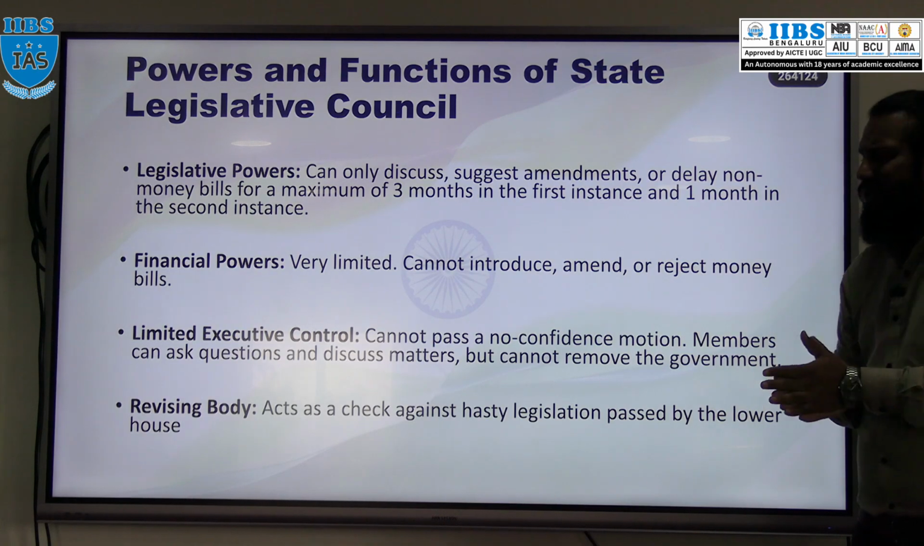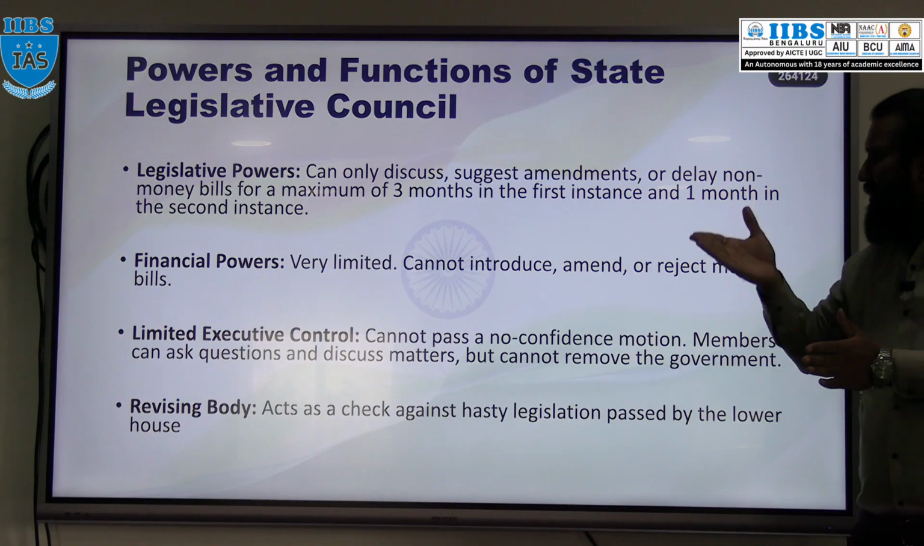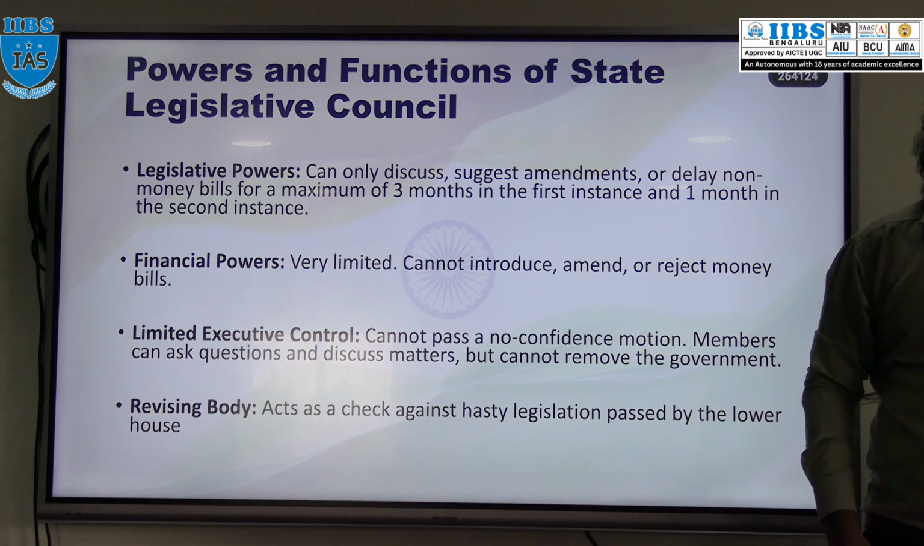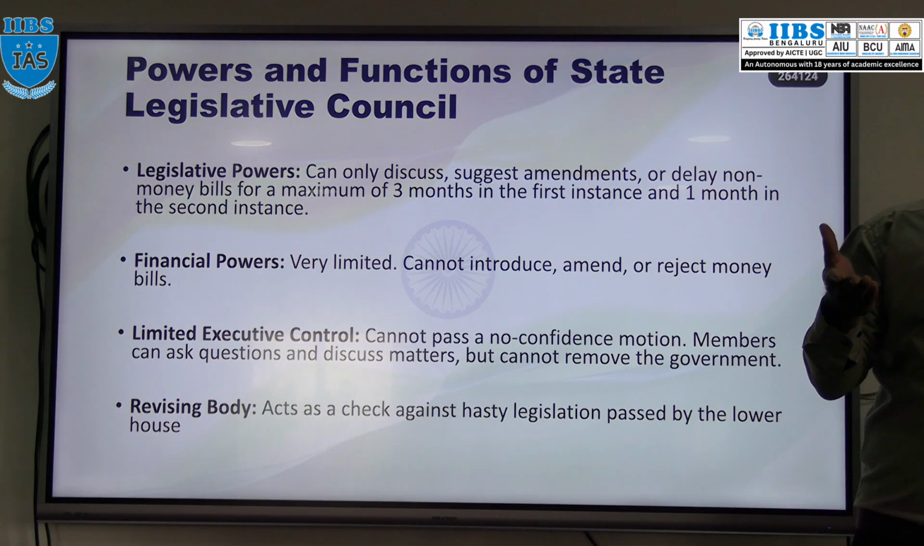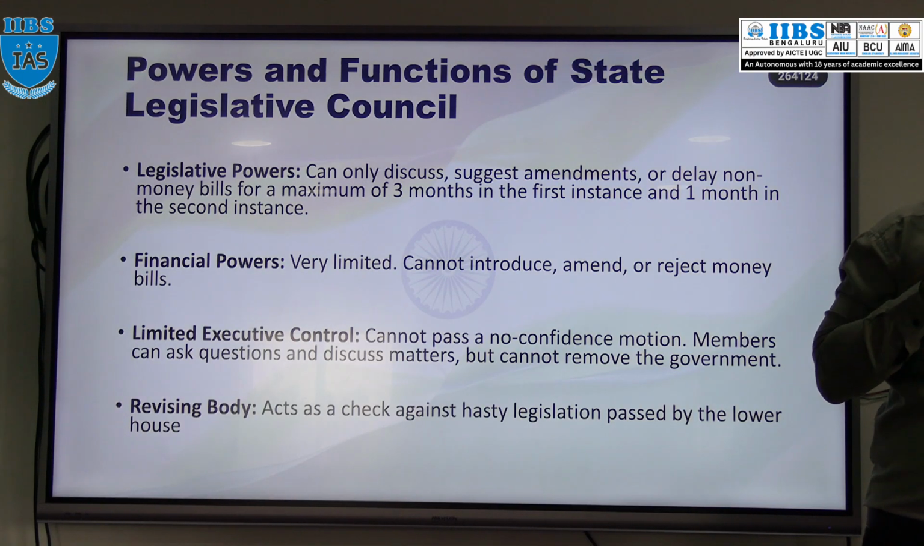What legislative power do they have? A bill can be introduced, a bill can be discussed in an ordinary bill. Ordinary bill, not money bill. Money bill we already discussed, na? A money bill can be introduced only in the assembly. So here, any ordinary bill can be introduced or discussed.